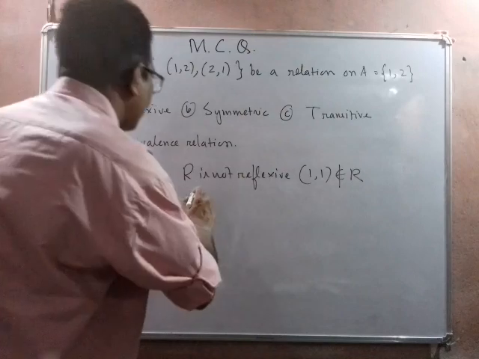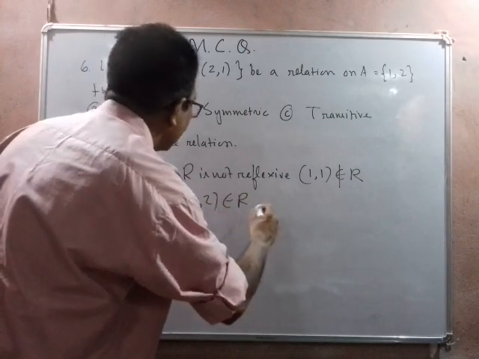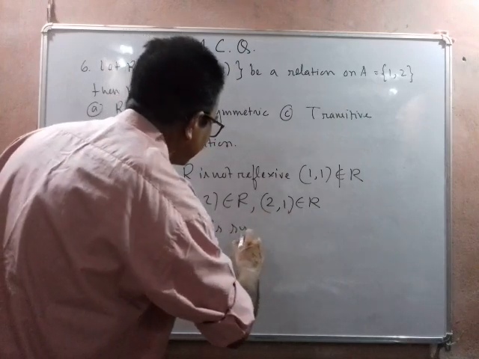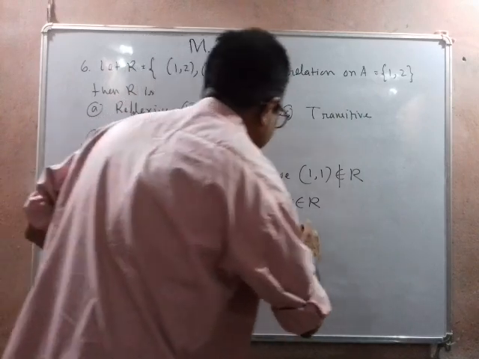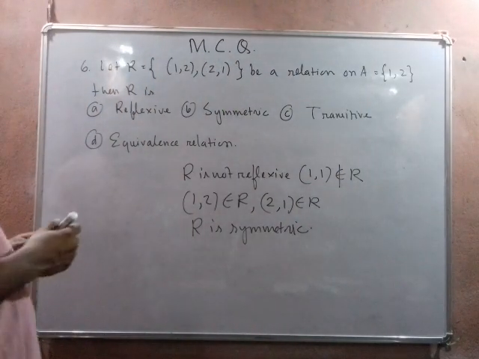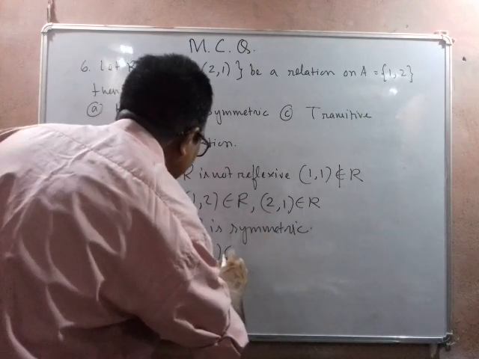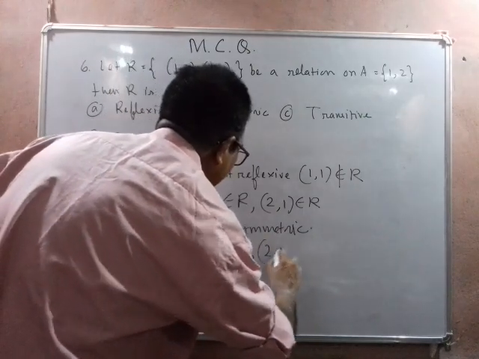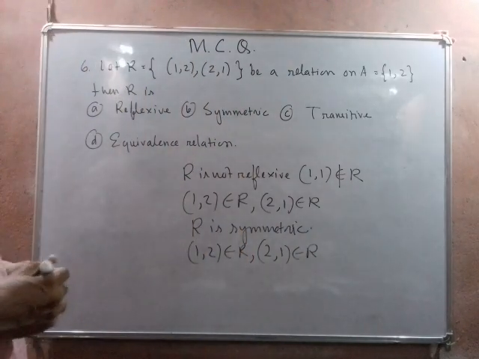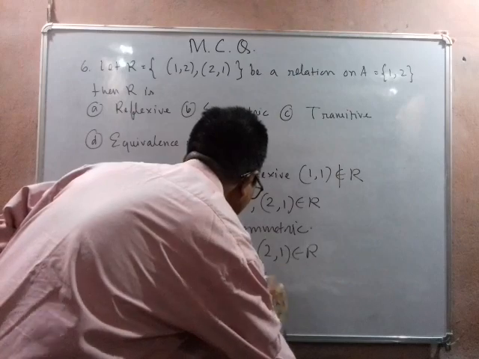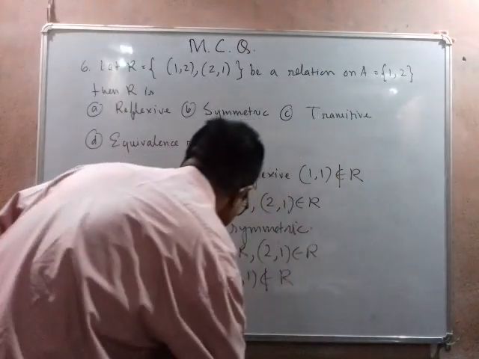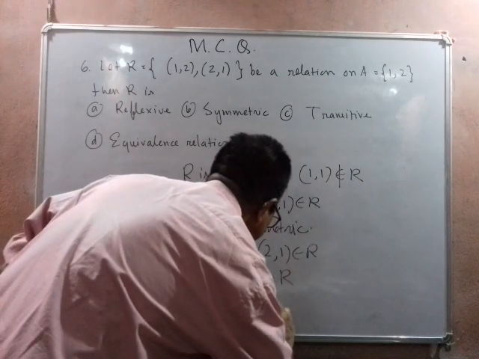Next we see that (1, 2) belongs to R and at the same time (2, 1) also belongs to R. So R is symmetric. Next, (1, 2) belongs to R and (2, 1) belongs to R. So we must have (1, 1) belonging to R to be transitive, but here we see that (1, 1) does not belong to R, so R is not transitive.